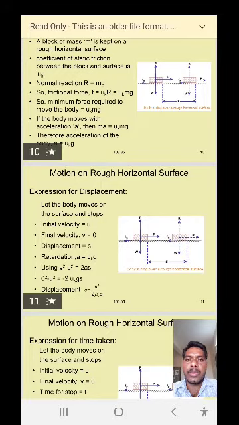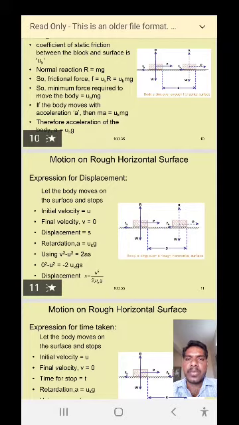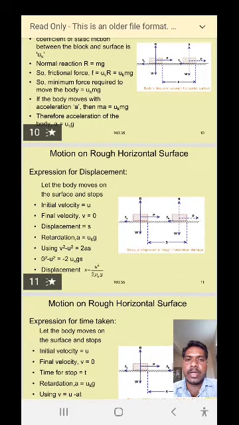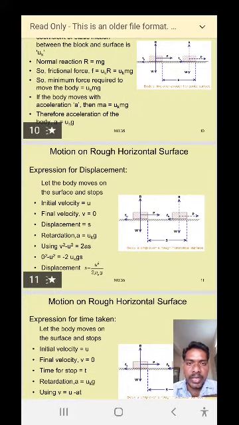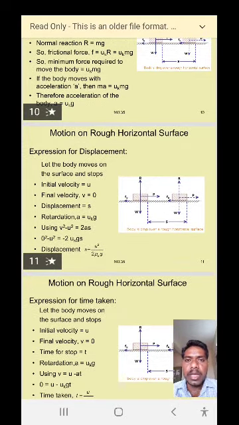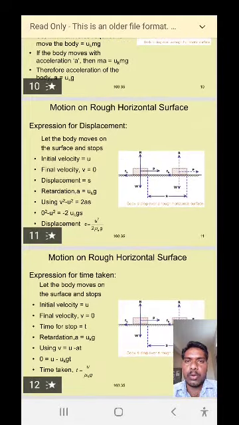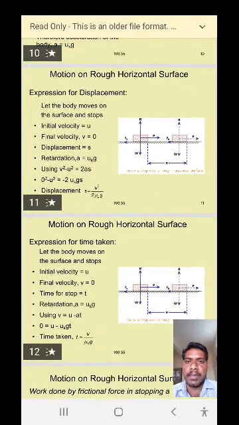If the body moves with acceleration a, then F is equal to ma, where ma is equal to mu k into mg. On both sides m gets cancelled, then a is equal to mu k into g.